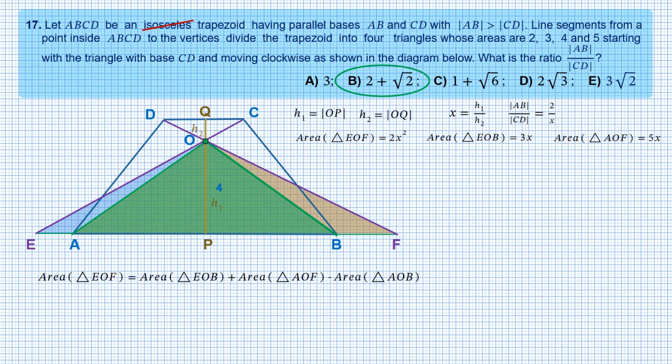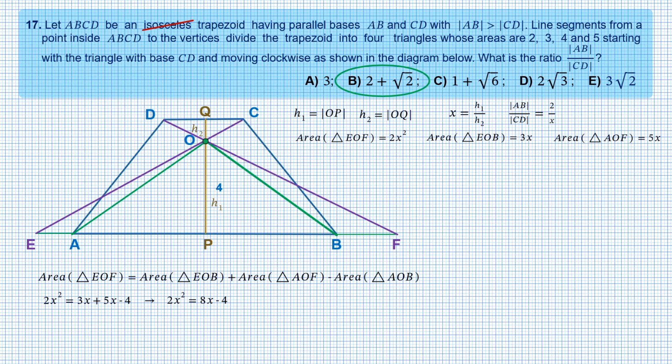The area of triangle AOB is 4. All the other areas can be expressed in terms of x. Again, we get an equation for x. After simplification, we get the same equation as previously, and therefore the same roots. Everything else goes to the already seen scenario, so we again get 2 plus square root of 2 for the ratio.